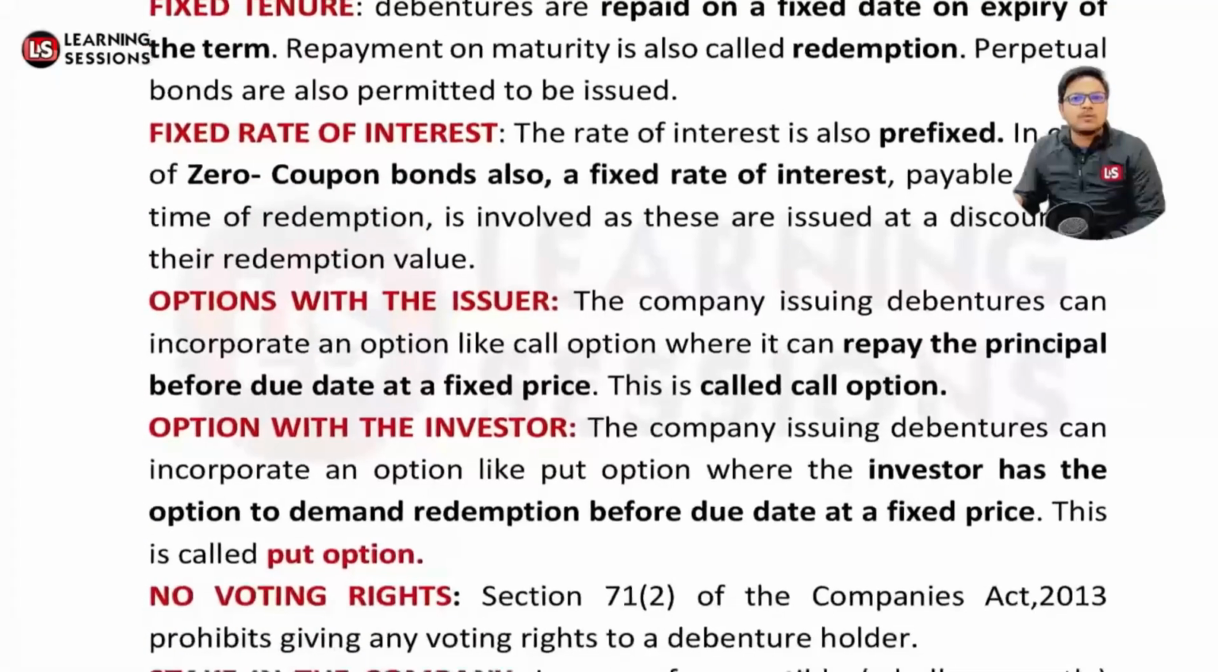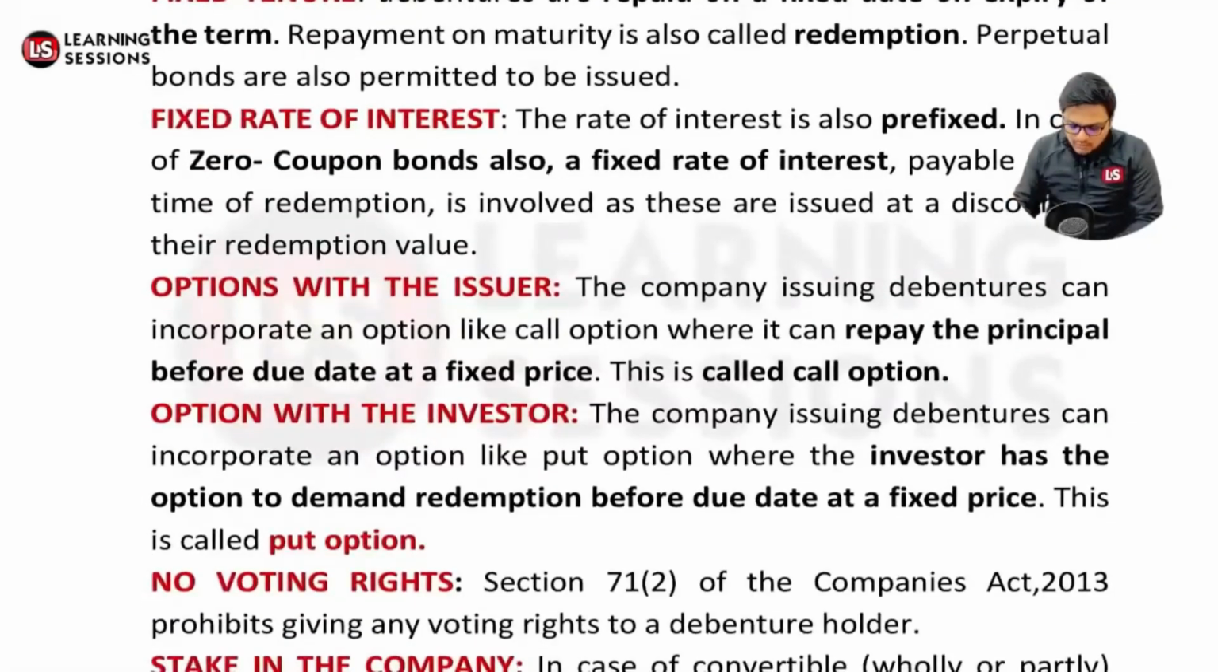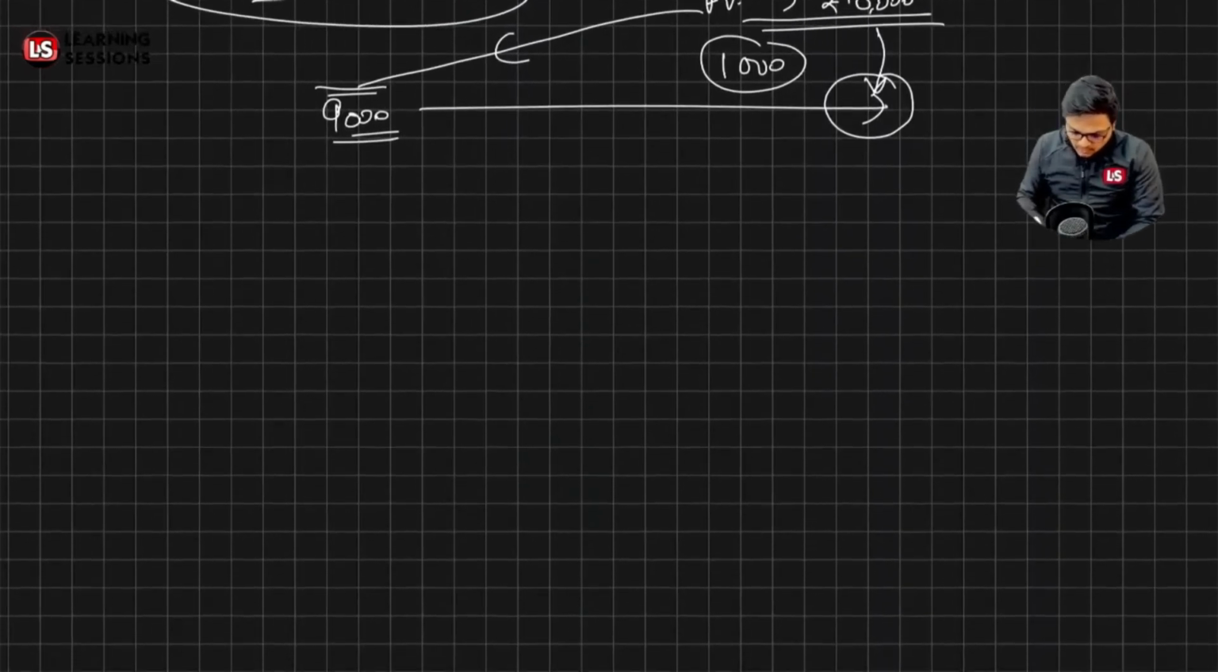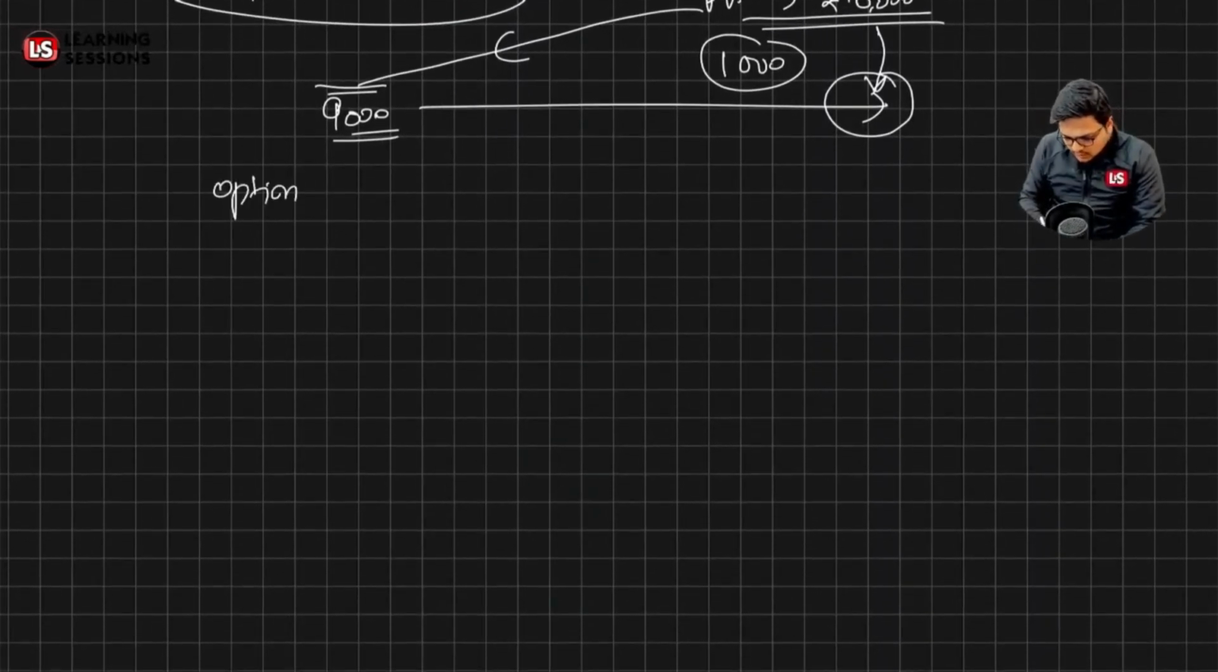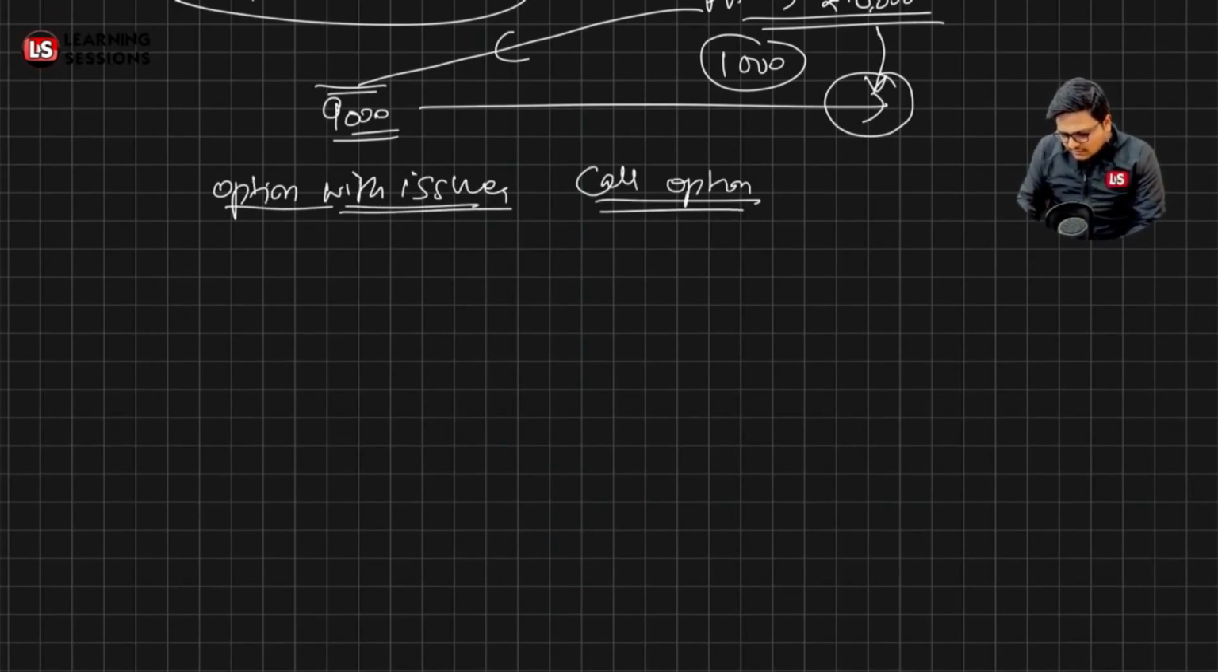After that, it's related to options with the issuer. When we talk about the option with the issuer, we are talking about the call option. Now, a call option basically gives a right to what?